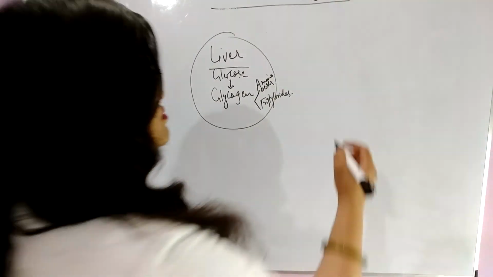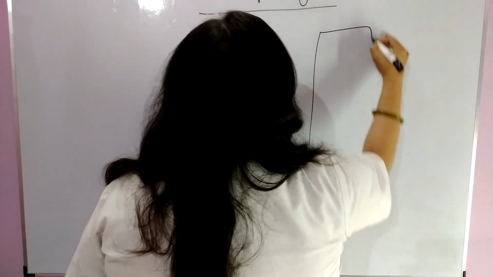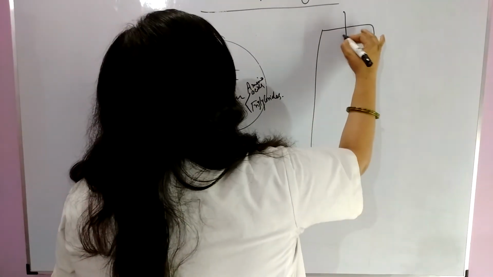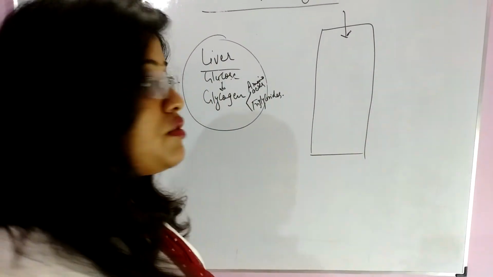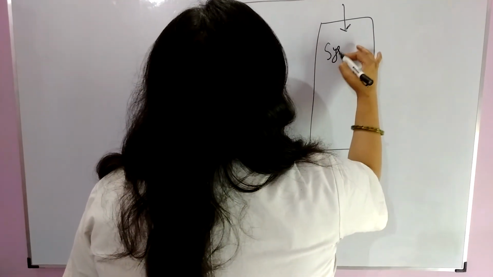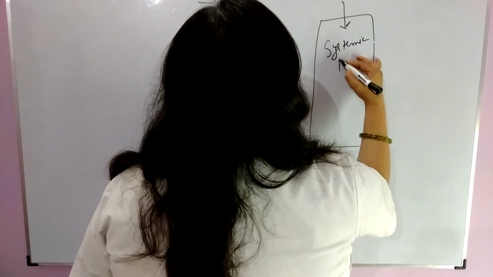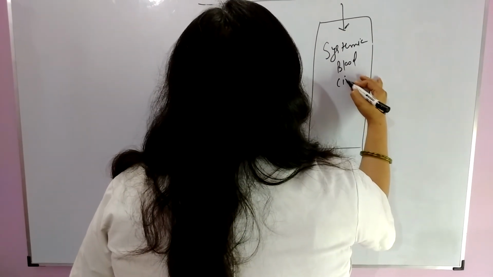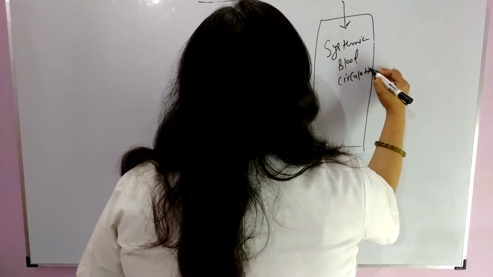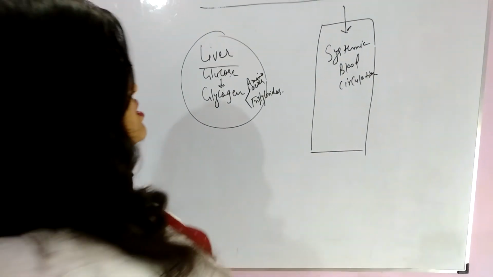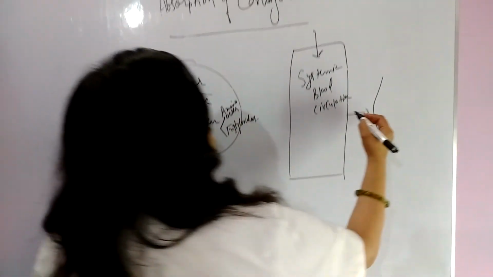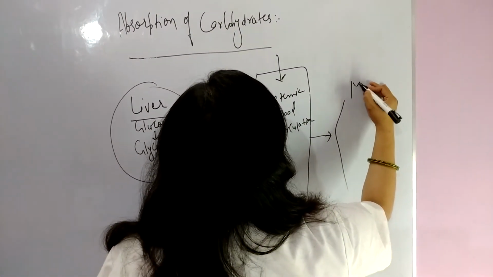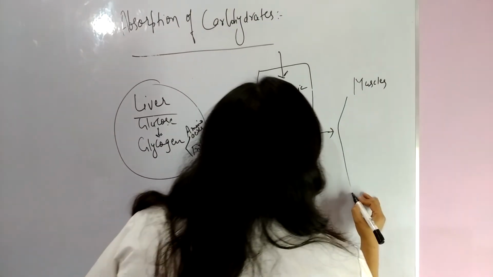Next, blood circulation. Glucose enters into systemic blood circulation, and from blood circulation it comes in muscles and other tissues.